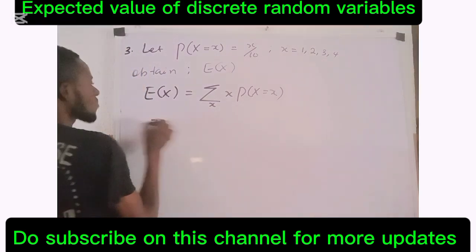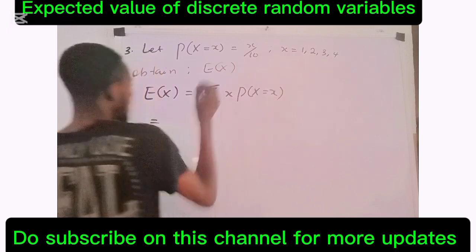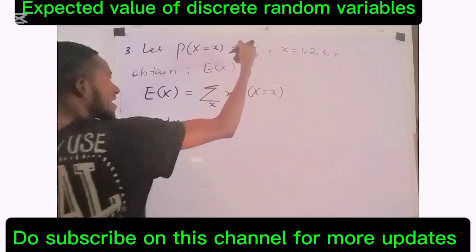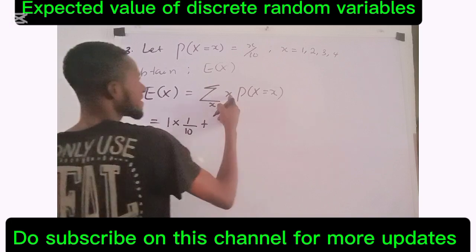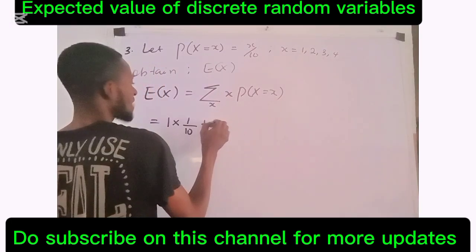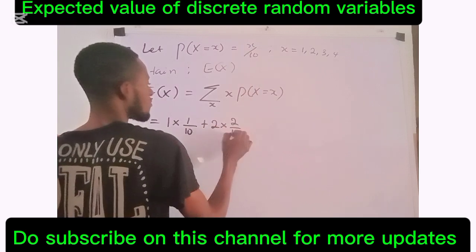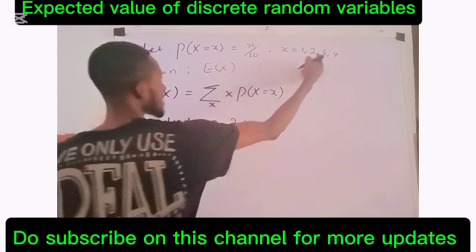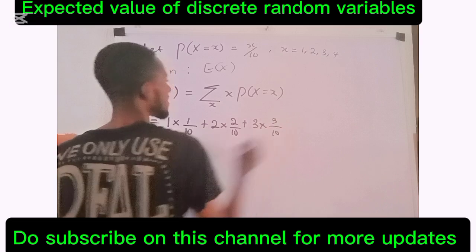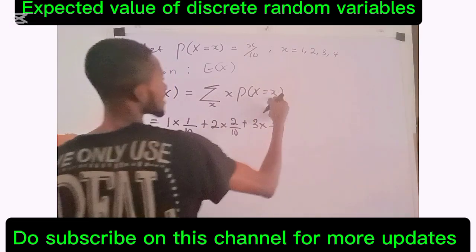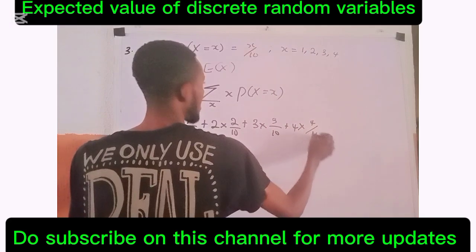So to solve this, when x becomes 1, what I'm now going to have is 1 multiplied by 1 all over 10, plus, when x becomes 2, 2 times 2 all over 10, plus, when x becomes 3, 3 times 3 all over 10, and then when x becomes 4, plus 4 times 4 all over 10.